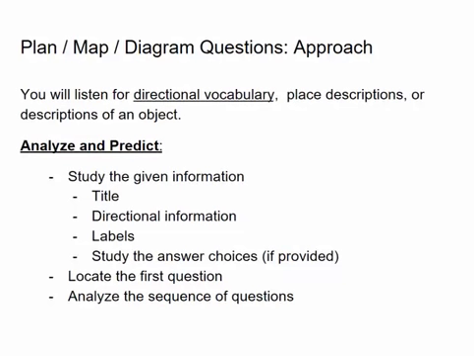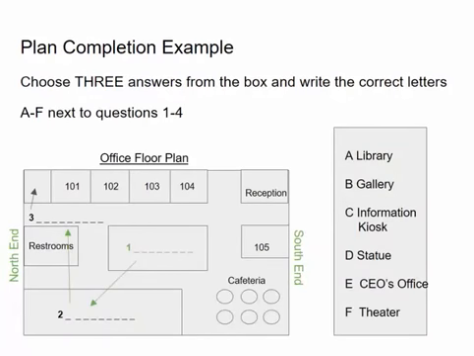Then the next thing you want to do is notice the sequence of questions on the visual. Moving from numbers 1 to 2 to 3 to 4, how do the questions progress? You need to make guesses about what are going to be the signals that let me know to move on from one question and to listen for the answer to the next question. Okay, so let's think about that just a little bit.